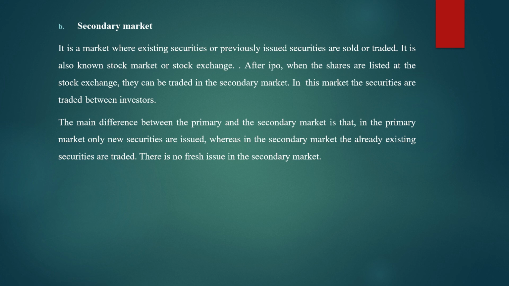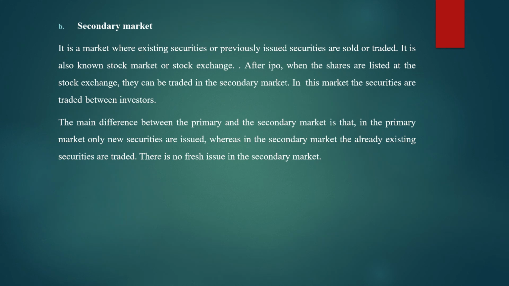The main difference between the primary and the secondary market is that in the primary market, only new securities are issued, whereas in the secondary market, the already existing securities are traded. There is no fresh issue in the secondary market. So this is the one main difference between primary and secondary market. Primary market में हमेशा new issue होता है. Okay, company always issues fresh capital or fresh issue. Whereas in the secondary market, already existing shares are traded. There is no fresh issue made in the secondary market.